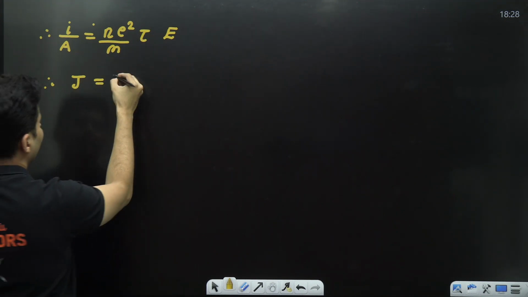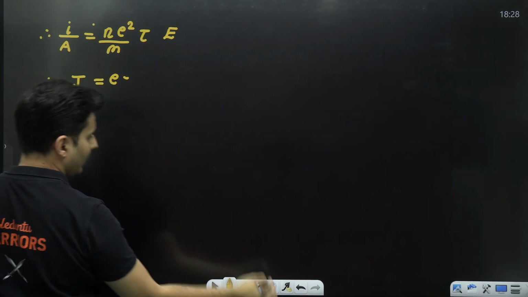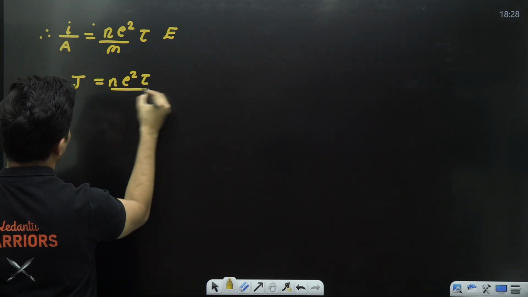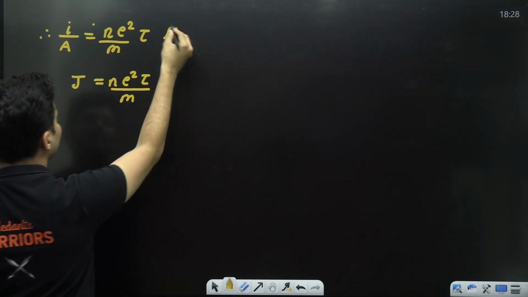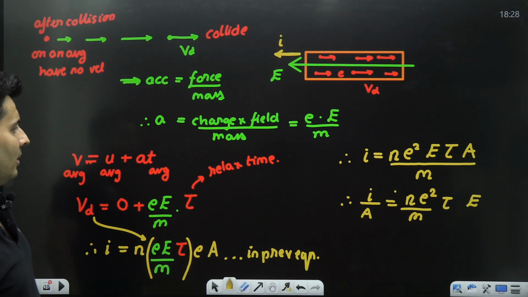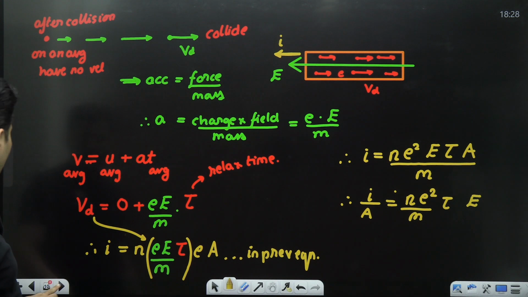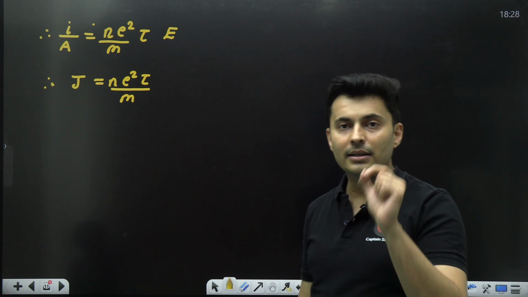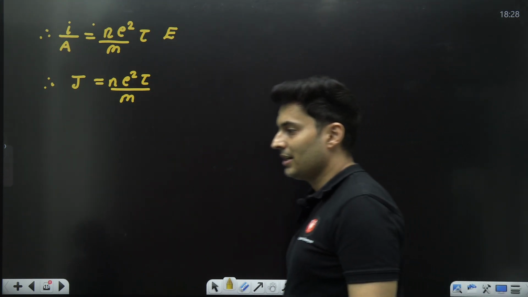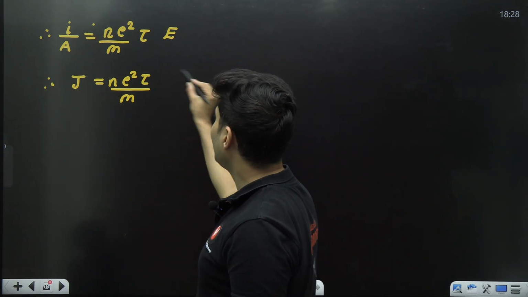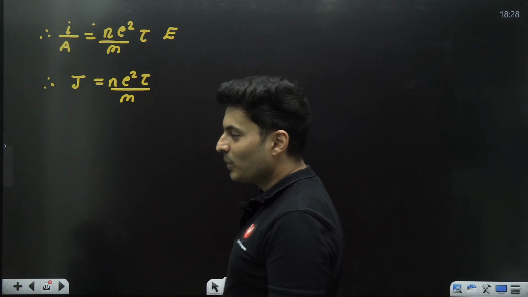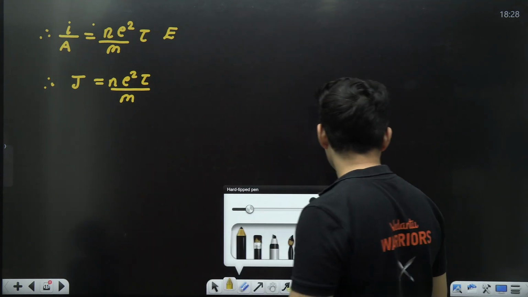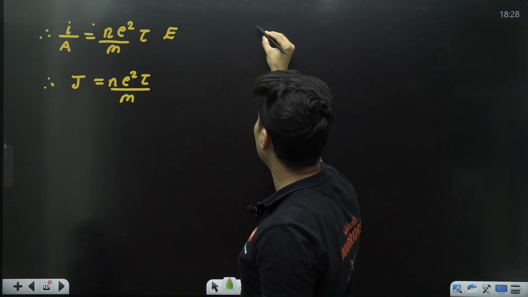Okay, what is electric field written down as? Electric field, can I write it as something else? Yes, definitely. It is Ne square tau by M, and A is also there. This electric field, why not write it down as J rho? Remember, there is an equation.